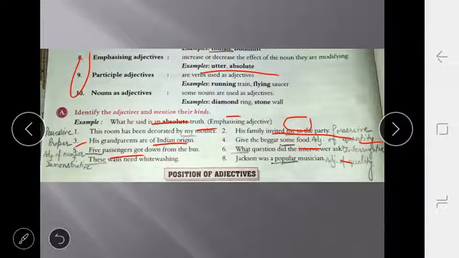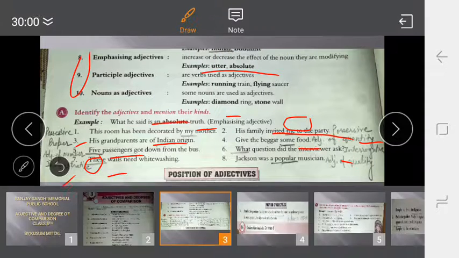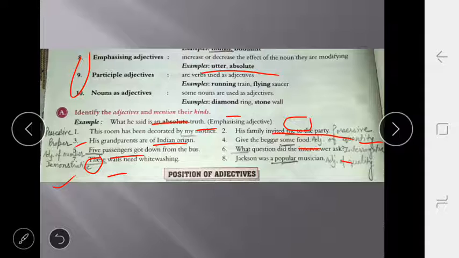Number 7, these walls need whitewashing. Here walls are the nouns that are more defined with the help of the word these. So here these is the adjective. These is also the demonstrative adjective. 8th number, Jackson was a popular musician. Here musician is the noun which is more defined by the help of popular. It means popular is the adjective and that shows the quality of the musician, means adjective of quality.